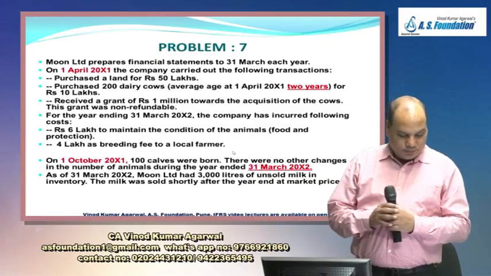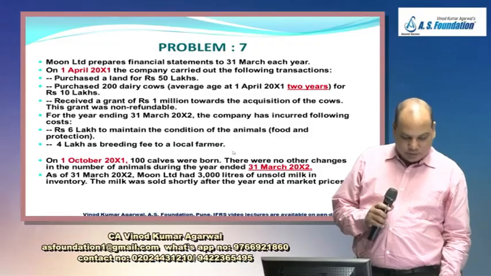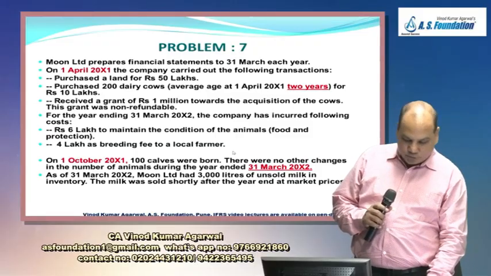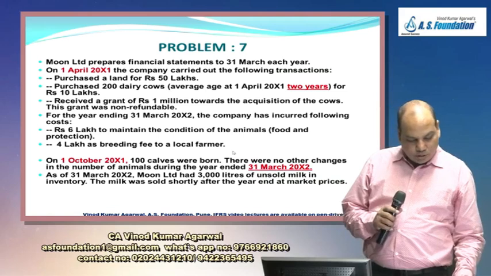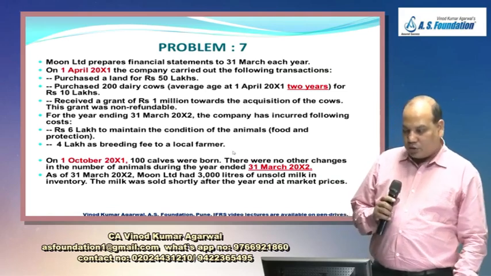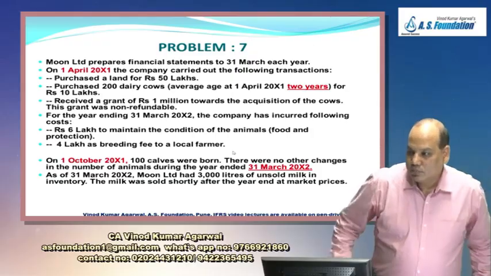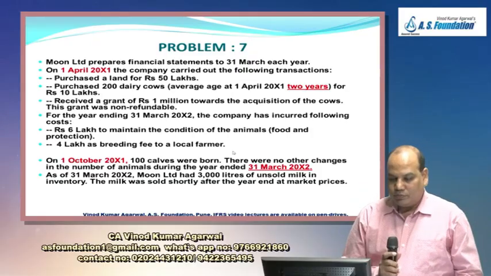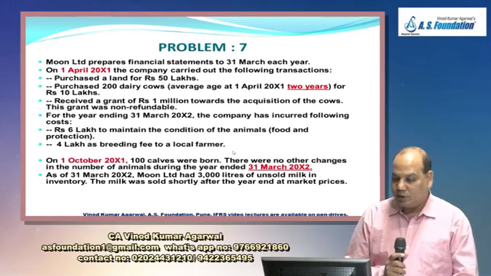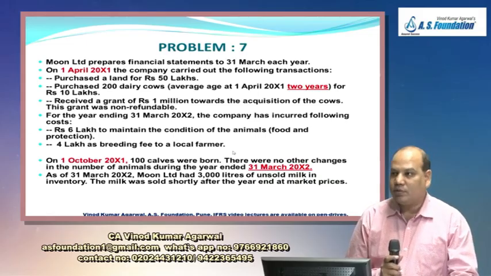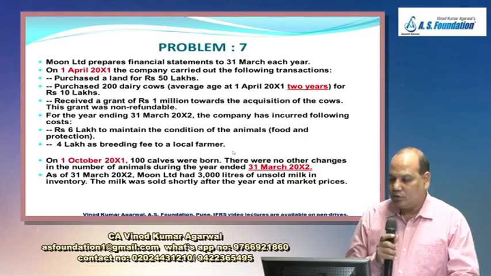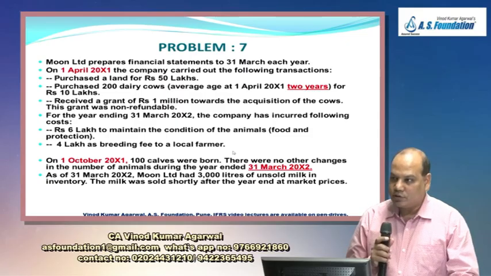Now we'll solve question number 7. It's like a small case study with lot of information. So one more question. Moon Limited prepares financial statement to 31st March each year. On 1st April 20x1, the company carried out the following transactions.